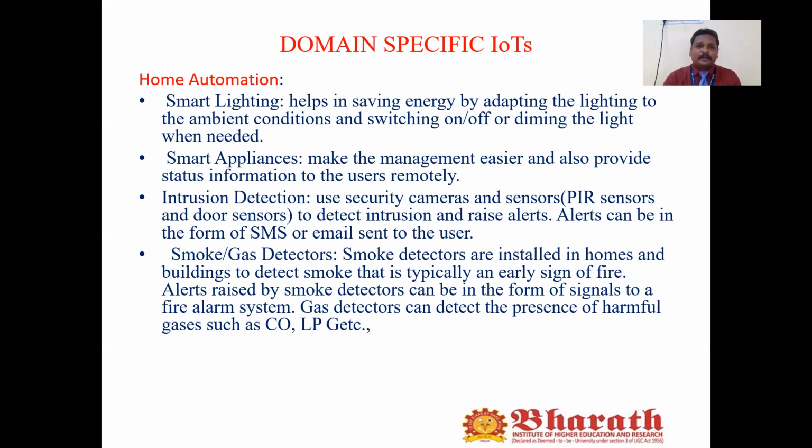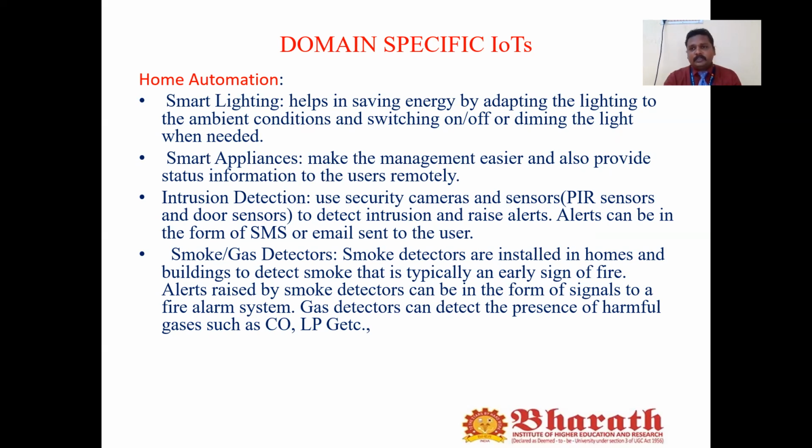We can apply the IoT concept in home automation. If you want to automate our home, we need to control the lighting, control the smart appliances, and handle intrusion detection, or if any smoke or gas occurs. In these cases we can use IoT. The first thing is home automation with smart lighting. It helps save energy by adapting the lighting to the ambient conditions, switching the lights on or off when needed.